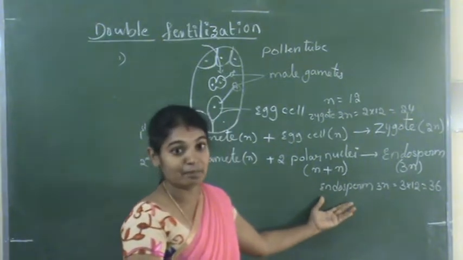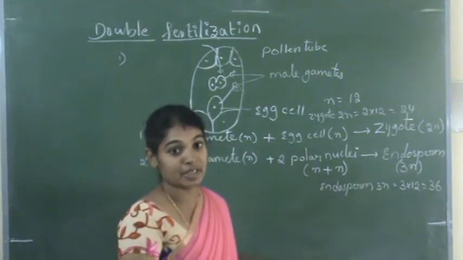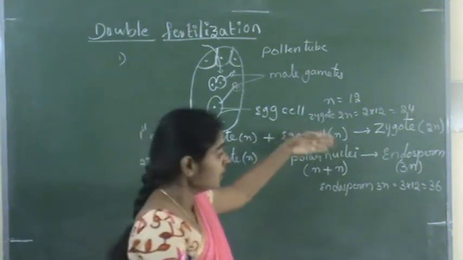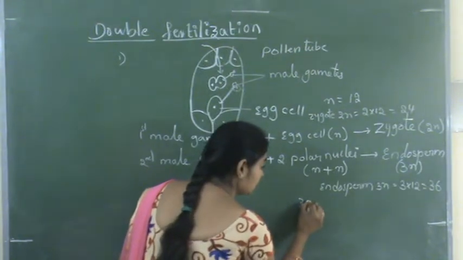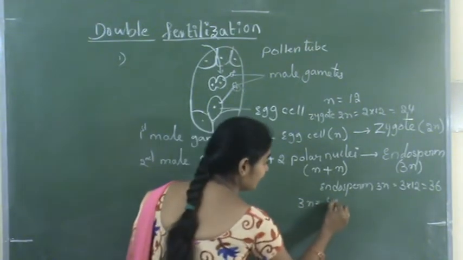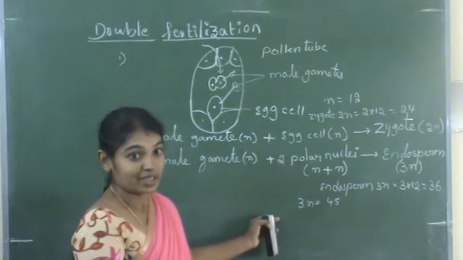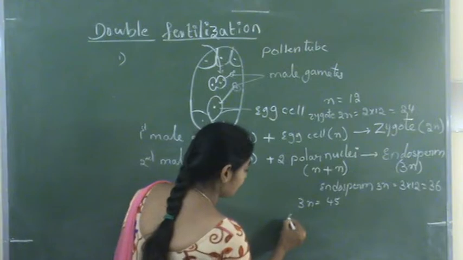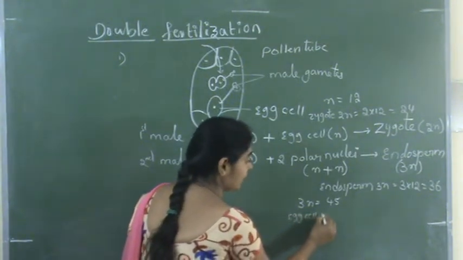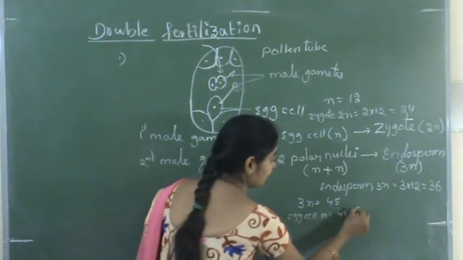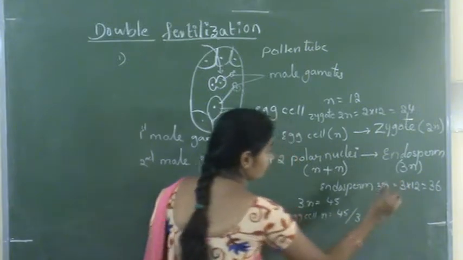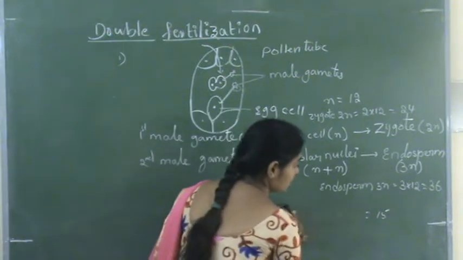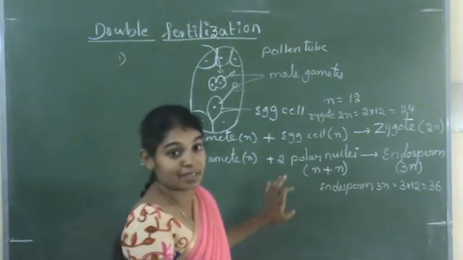Like this, they may ask questions even in competitive exams. Or they may give the endosperm chromosomal number and ask for the haploid condition, the number of chromosomes in a male gamete or in the egg cell. Say if 3n equals 45, what is the number of chromosomes in the egg cell? The egg cell is n, it is haploid. So 45 by 3, that is 15. So they may ask questions like this. We just have to remember the ploidy stage.